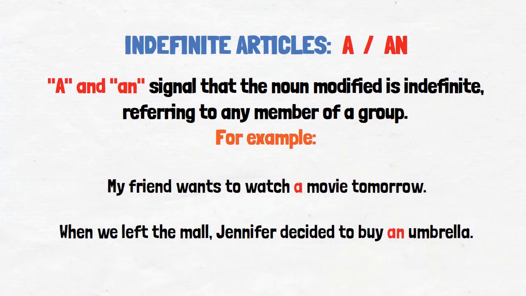Indefinite articles, a and an. A and an signal that the noun modified is indefinite, referring to any member of a group. For example, my friend wants to watch a movie tomorrow. This refers to any movie. We don't know what movie he will watch tomorrow.